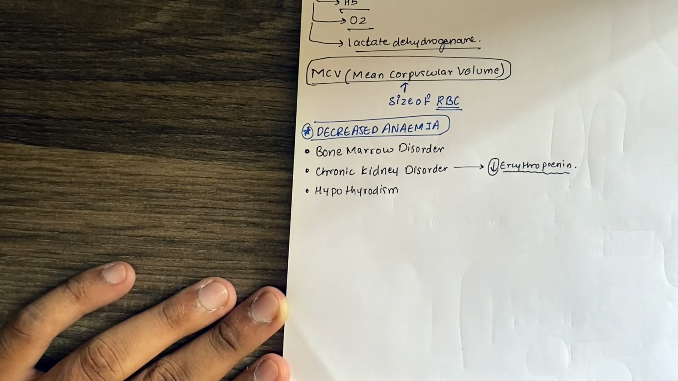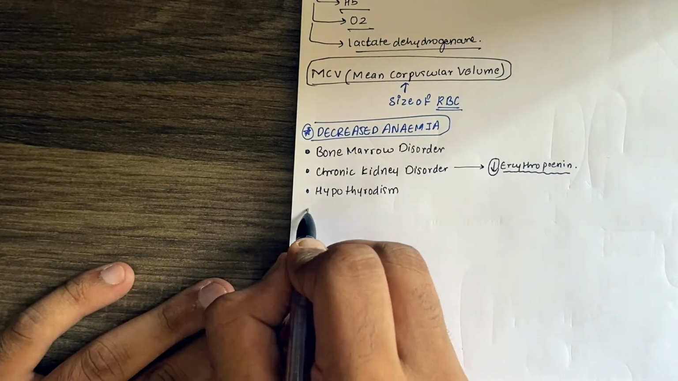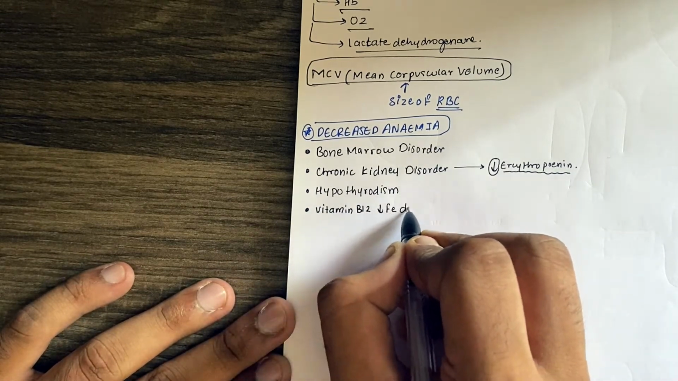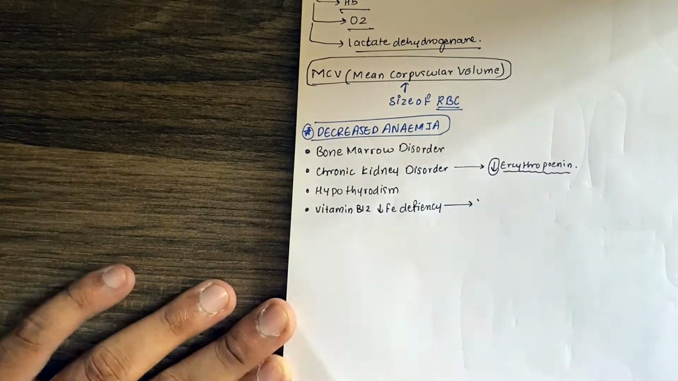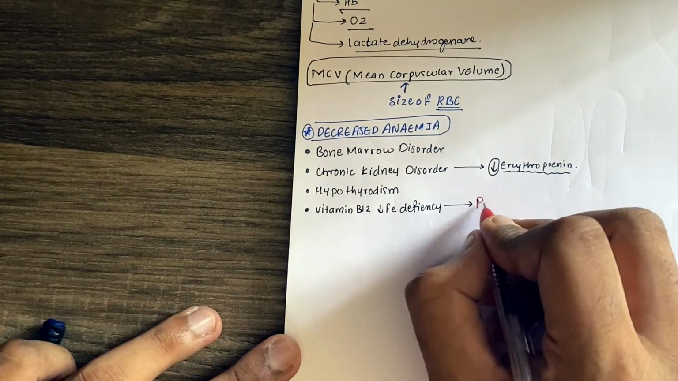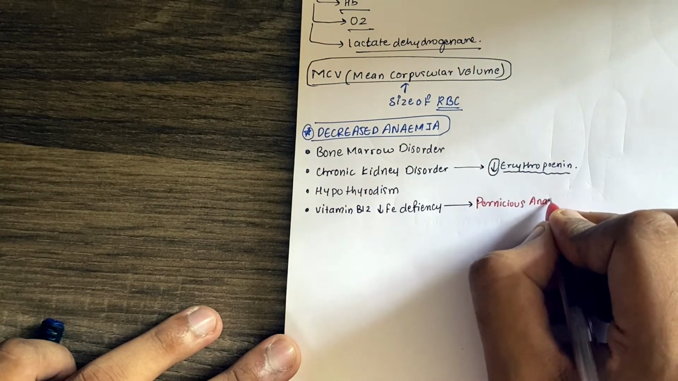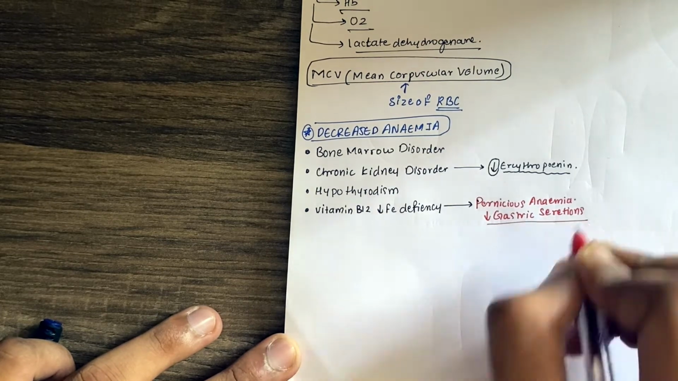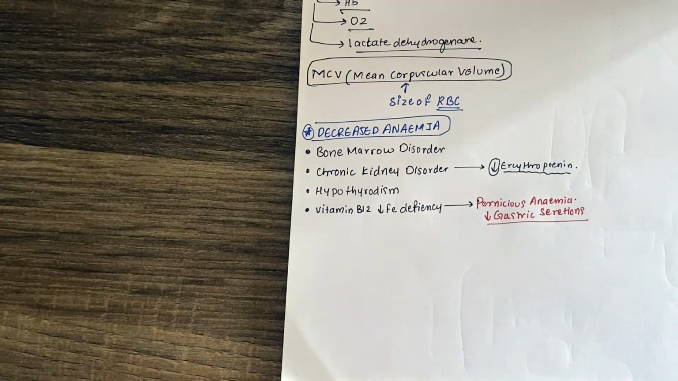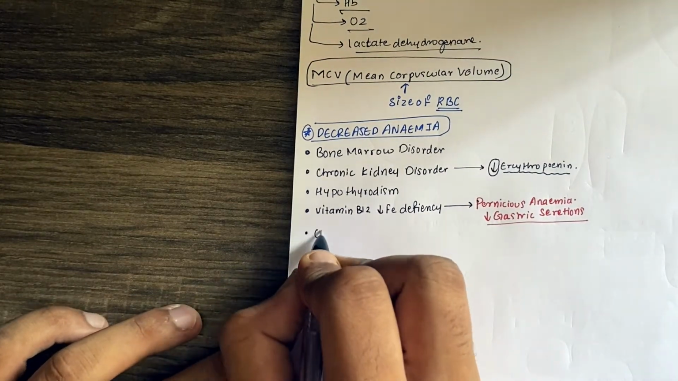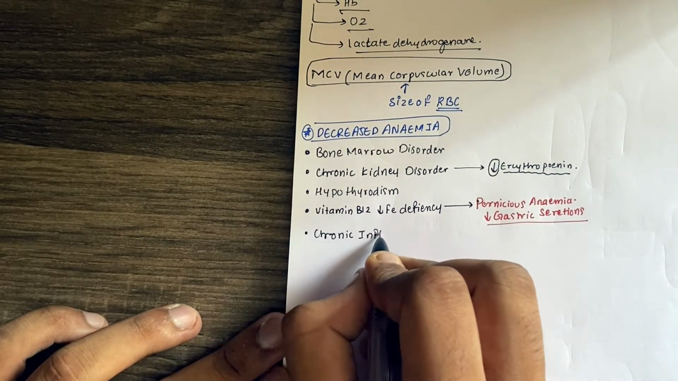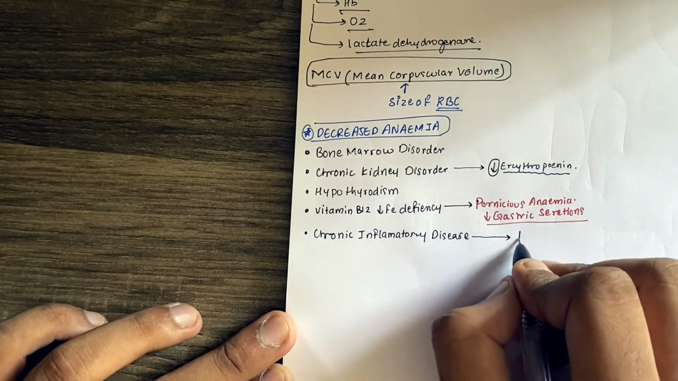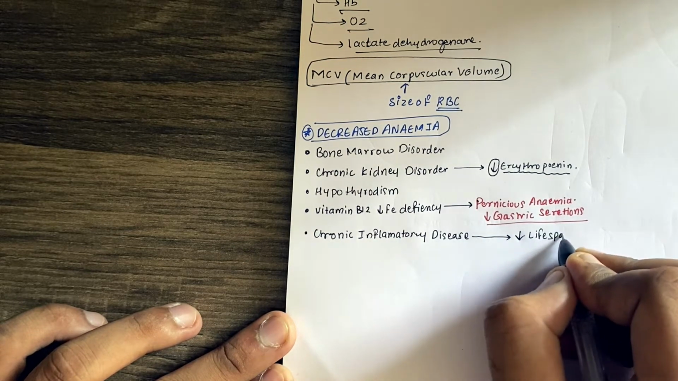Hypothyroidism again, and the anterior pituitary gland, which regulates the whole system. Vitamin B12 deficiency again, pernicious anemia. Because of that, iron just can't be absorbed from the gastric system of our body. There are also chronic inflammatory diseases, which technically reduce the lifespan of RBCs.